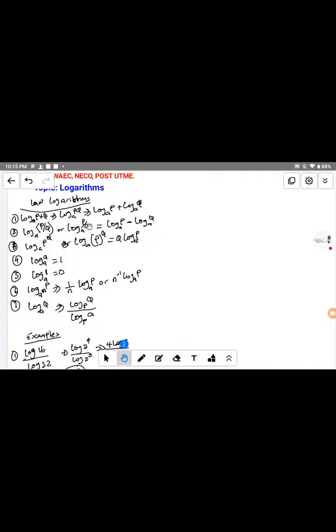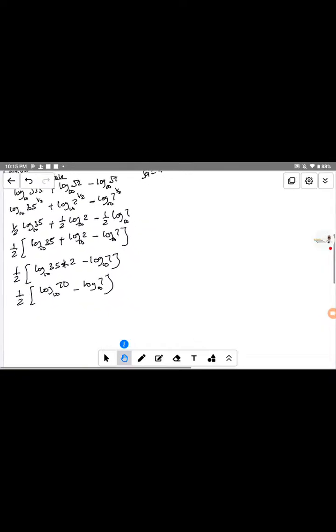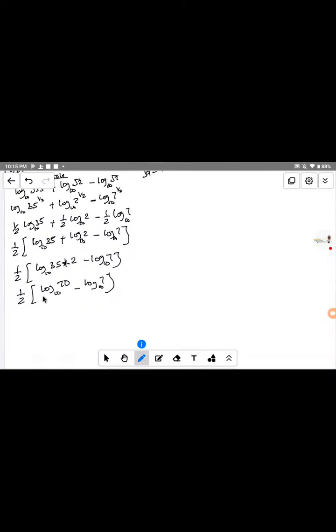The same thing we have here. Since log of base 10 is common to both terms, we have 1 over 2, open brackets, log of base 10 of 70 divided by 7, because minus changes to division. Now close the bracket.